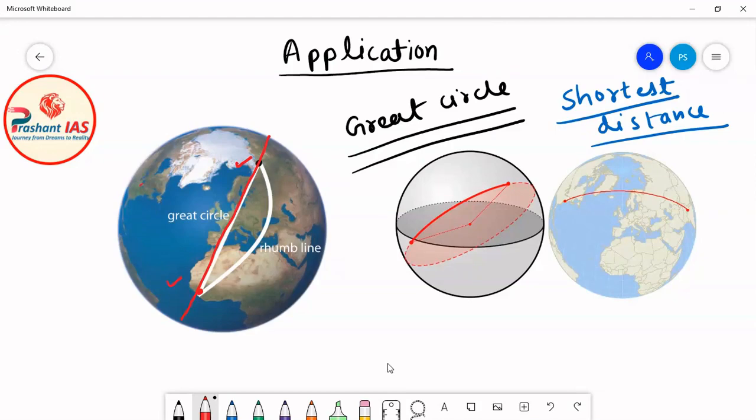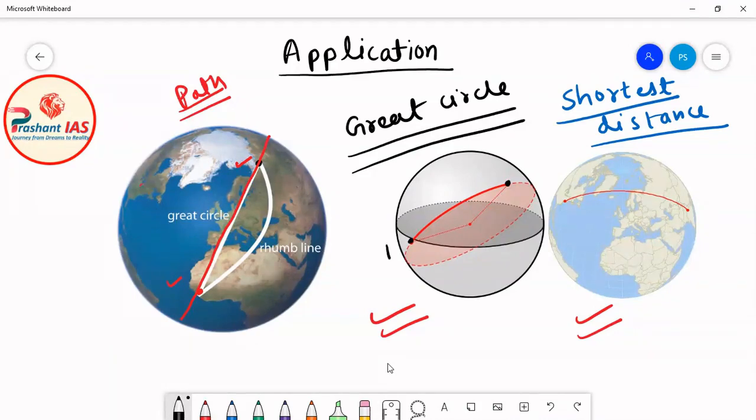Then the path along the great circle will be the shortest path. Okay, so here in this diagram also you can see, and in this diagram also you can see, that the path along the great circle is the shortest path. For example, let's suppose if this is place number 1 and this is place number 2,